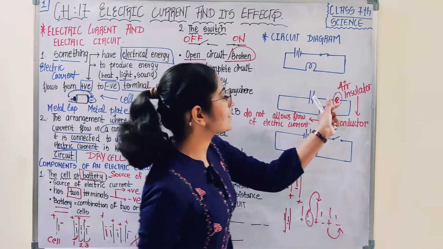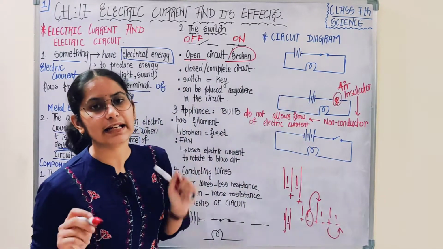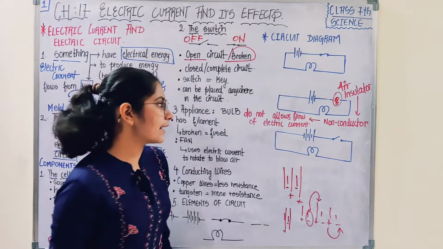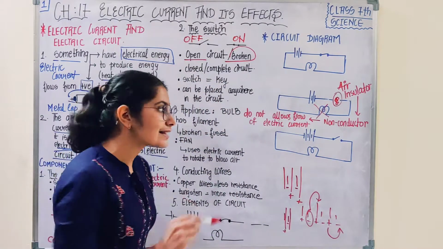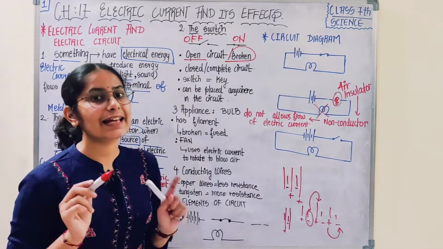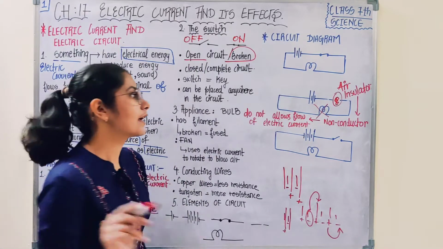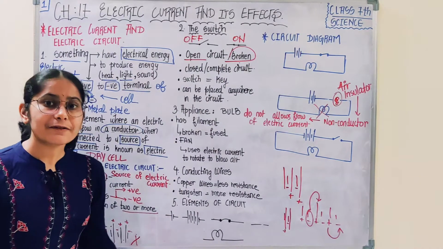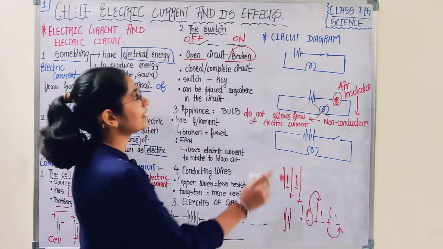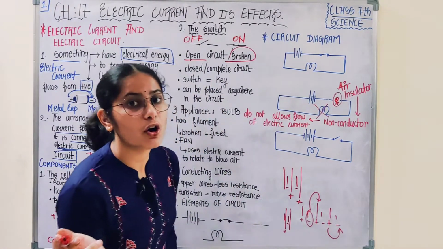So since this reason is not allowing the flow of electric current, the bulb will not glow. This kind of circuit in which the electric current is not flowing is known as an open or broken circuit. If the electric current is flowing, like what is the direction of flow of electric current?